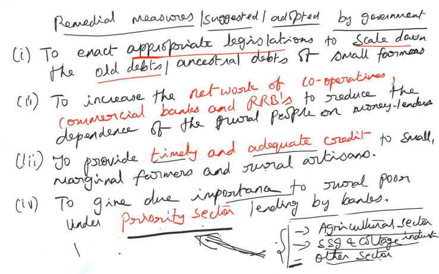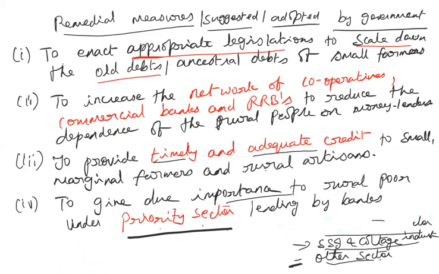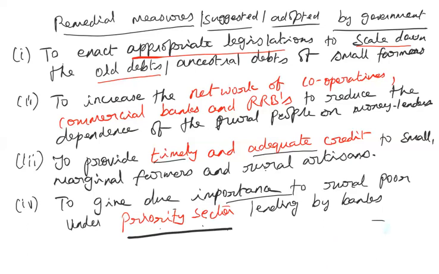Okay. So that's why we have seen, isn't it, that the share of commercial banks in credit increased from 0.7% in the beginning, that is in 1951-52, to nearly 70%. That is because the commercial banks have been advised to lend loans to the agricultural sector, because agriculture has been categorized under priority sector. Okay.